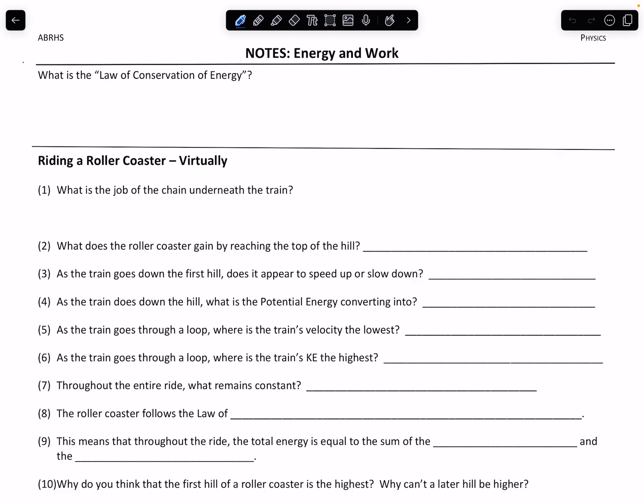So what we're going to do next is talk about how energy within a system has to be conserved. So let's start with that, the definition of the law of conservation of energy. So that law states that energy cannot be created or destroyed. All right, so similar to what we saw with matter back in chemistry, all the energy that we received as part of the Big Bang is all that we get. We can't make any more, and we can't destroy anything that we have.